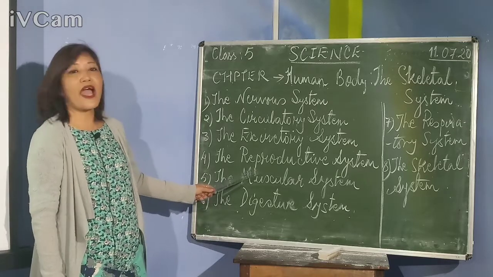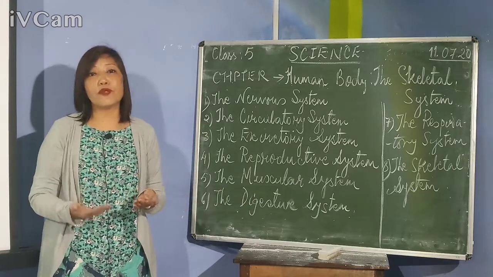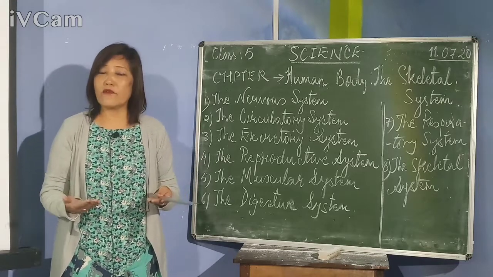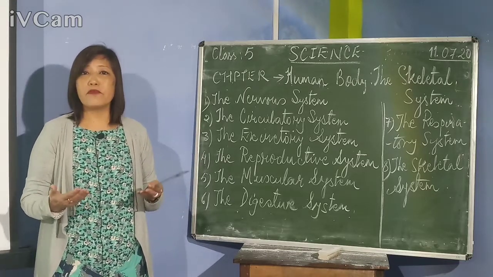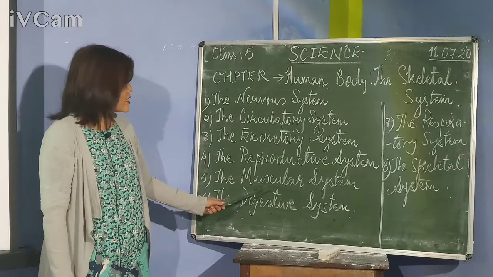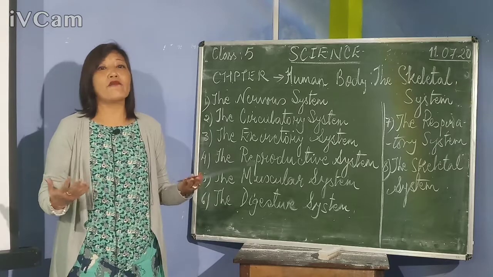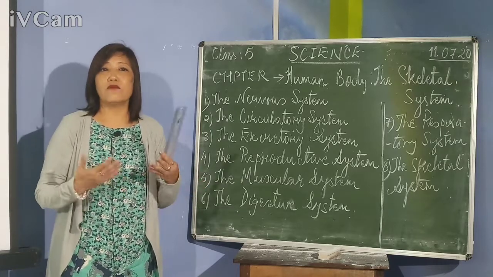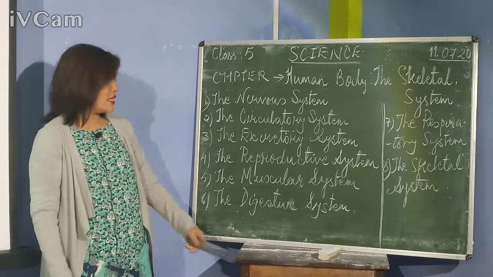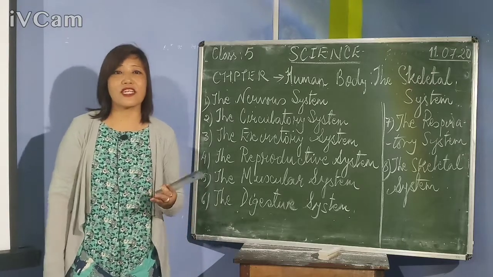Then the next system we have is the reproductive system. The system which helps to reproduce. You know, living organisms produce their young ones either by laying eggs or by giving birth, and that system is the reproductive system. Then the next system we have is the muscular system. Muscular system means we have muscles in our body, and the muscular system is related with the muscles of our body, right? Then the next system is the digestive system, the system which digests the food.